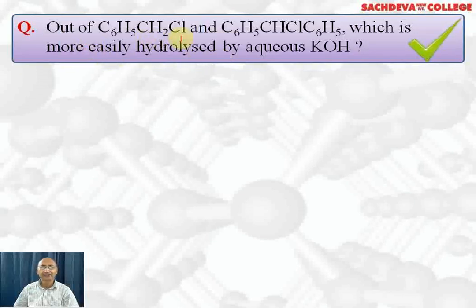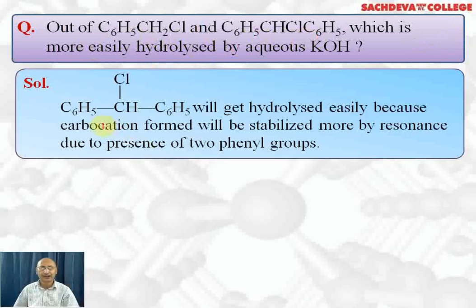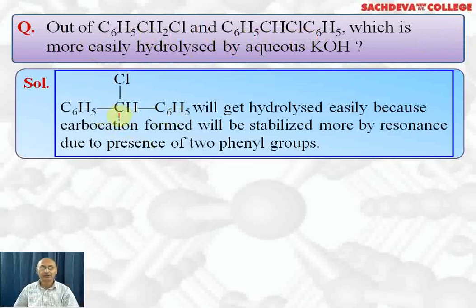Out of C6H5CH2Cl and C6H5CHCl C6H5, which is more easily hydrolyzed by aqueous KOH? The answer is the secondary one, chlorodiphenylmethane, which will get hydrolyzed faster because it will form a secondary carbocation which has 6 resonating structures. So it is highly stabilized. That's why this carbocation will be formed readily, which will combine with OH ion, and it will be hydrolyzed much more easily than benzyl chloride, which will give only 3 resonating structures.